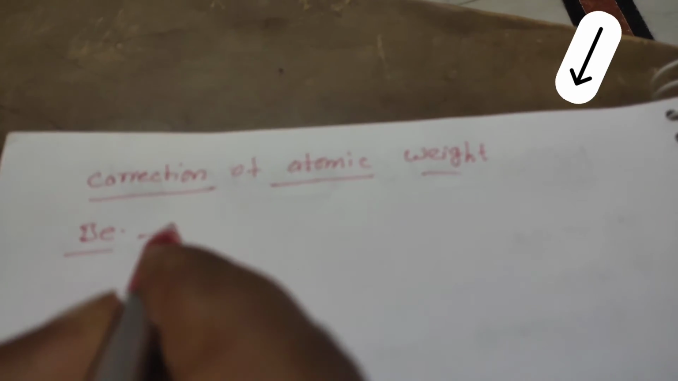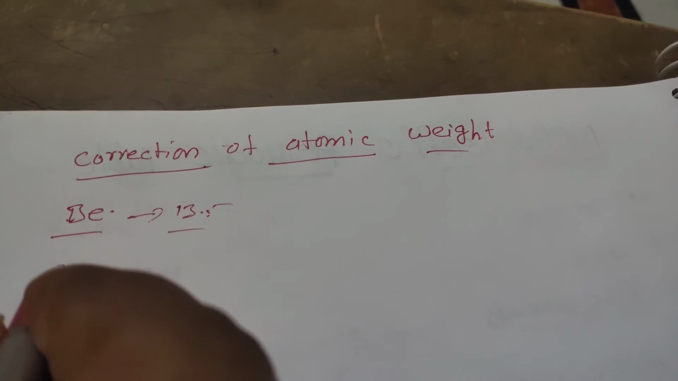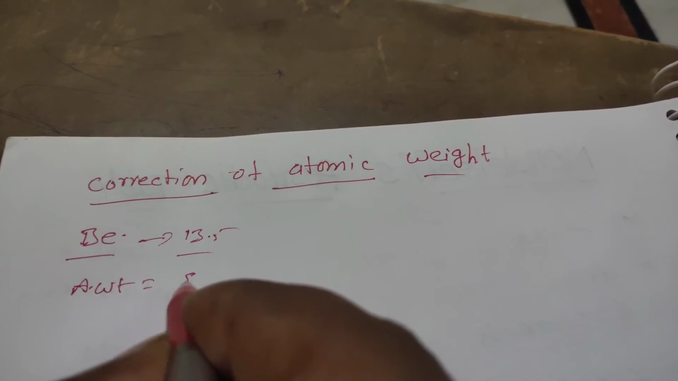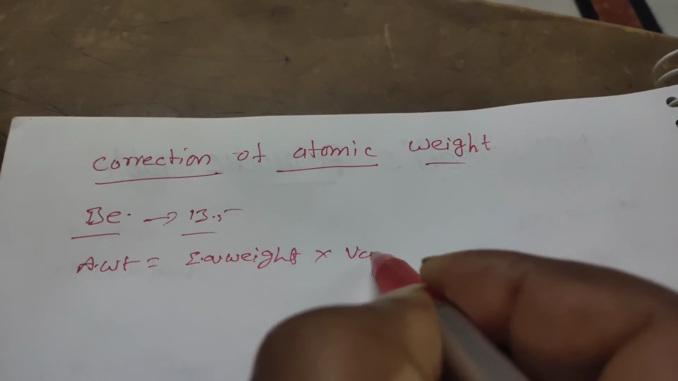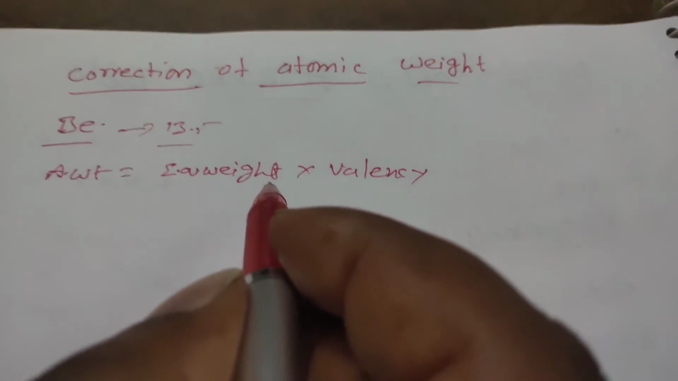Mendeleev corrected the atomic weight of some elements. For example, beryllium. Before Mendeleev's time, people assumed that the atomic weight of beryllium was 13.5. Atomic weight is equal to equivalent weight into valency. Atomic weight is equal to equivalent weight into valency.